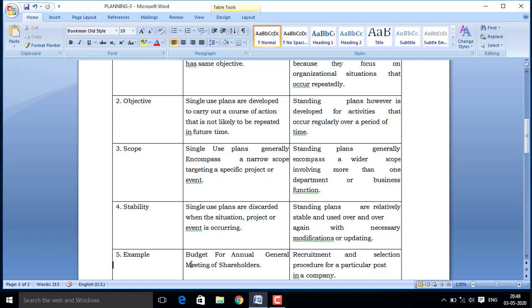Budget is also a kind of planning to achieve the target in the current year. So as the year completes, the budget is completed. Whether the budget is successful or not is only a matter of analysis. But the same budget is not going to be represented for the coming year.